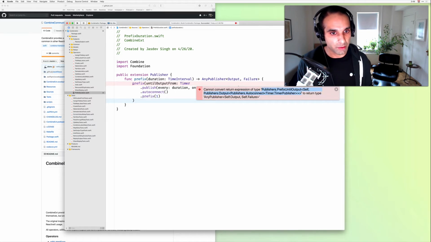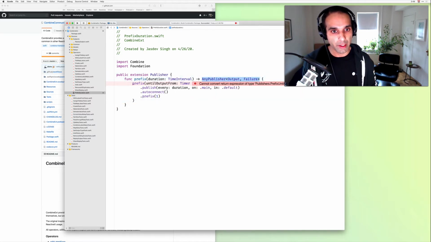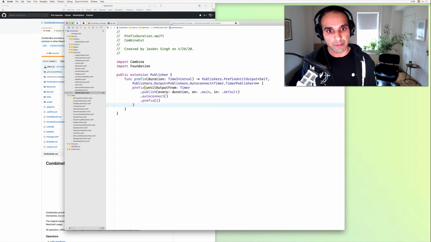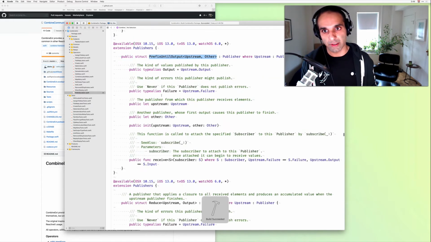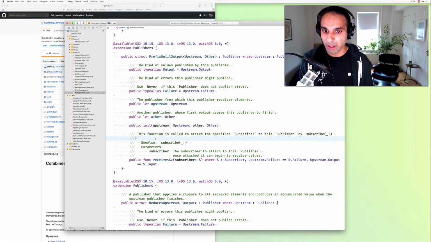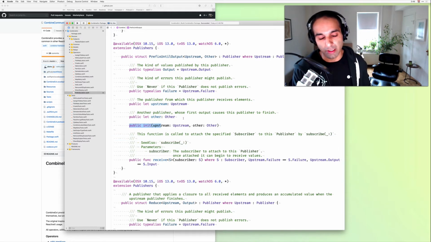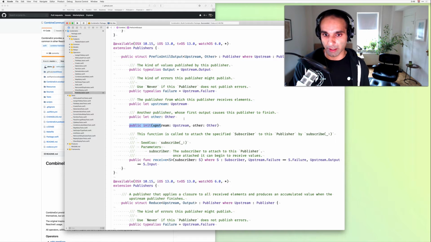So if we actually just swap this in for that any publisher, and Command B again, and if we hop over to prefix until output, aside from being a publisher conformance, where you have that receive subscriber method, and of course its initializer, the only real thing it exposes, aside from a vanilla publisher, is the other publisher that's going to be outputting that single value event, which in our case is the timer, and then also the upstream publisher.